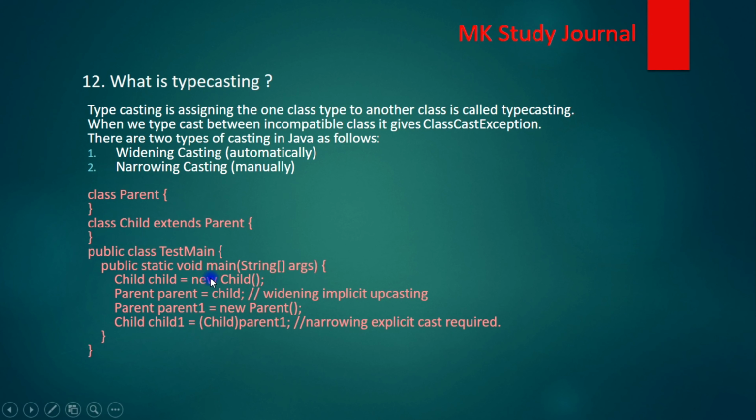So here we are getting the instance of the child class and then assigning the child instance to the parent instance. This is called widening. Here the child is converted to the parent object, so that's why it is called widening, and there is no explicit cast required, it will happen automatically. But now we have an instance of the parent class and we are converting that parent class instance to the child class, so here we are narrowing the scope of that object. That's why here we need to declare it explicitly. So this is typecasting.